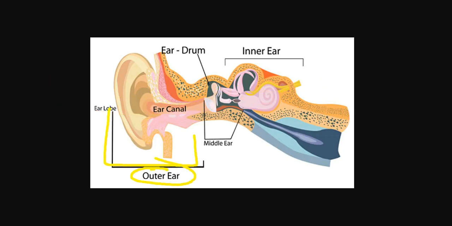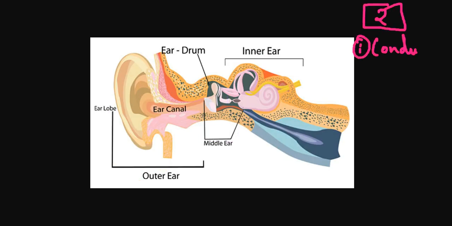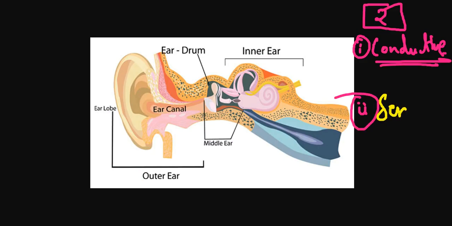This one is the outer ear, this is your middle ear, and this is your inner ear, where you have this cochlea. Now there are 3 types of hearing loss, or precisely, majorly 2 types. The first one is called conductive, and the second one is sensory neural, or neural.